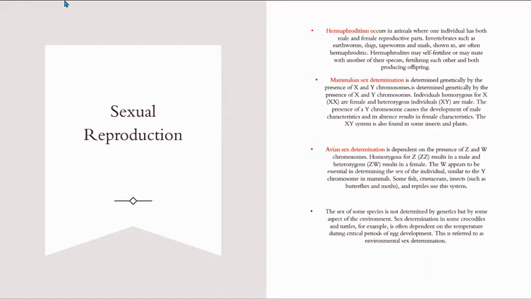Mammalian sex determination is determined genetically by the presence of X and Y chromosomes. You are going to learn more about the combination of X and Y chromosomes in your next unit, which is going to be about genetics. All you need to know for now is that individuals with two X chromosomes are female, and individuals with X and Y chromosomes are male. And this XY system of determining sex is also present in some insects and plants as well.